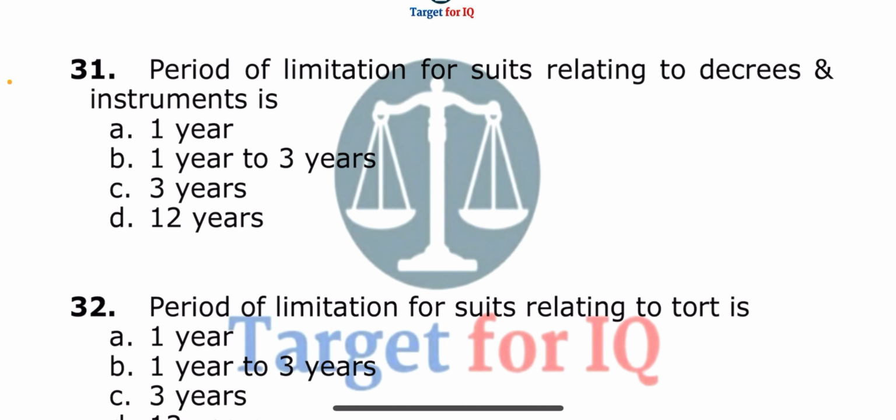Next question. Period of limitation for suits relating to decrees and instruments is: 1 year, 1 year to 3 years, 3 years, or 12 years.